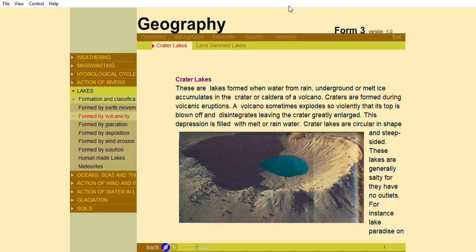A volcano sometimes explodes so violently that its top is blown off and disintegrates, leaving the crater greatly enlarged. This depression is filled with melt or rainwater. Crater lakes are circular in shape and steep-sided. These lakes are generally salty, for they have no outlets. For instance, Lake Paradise on Marsabit Mountain and Lake Shala in Ethiopia.